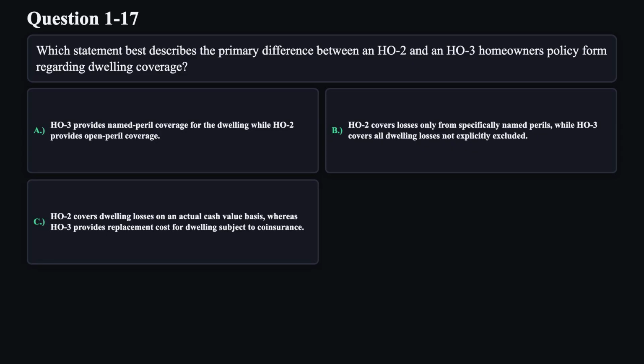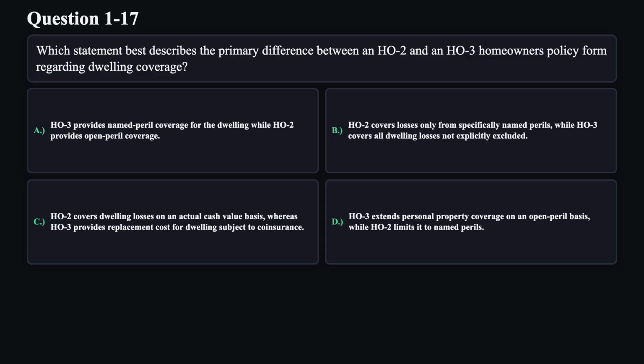C. HO2 covers dwelling losses on an actual cash value basis, whereas HO3 provides replacement cost for dwellings subject to coinsurance. D. HO3 extends personal property coverage on an open peril basis, while HO2 limits it to named perils.